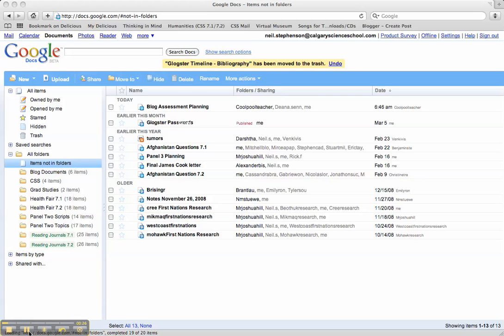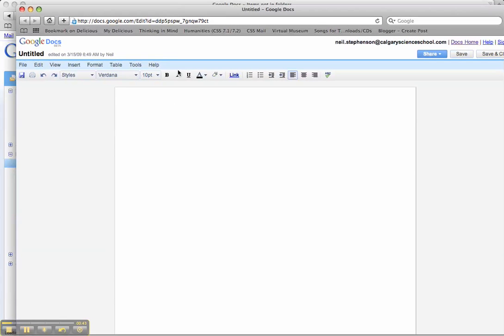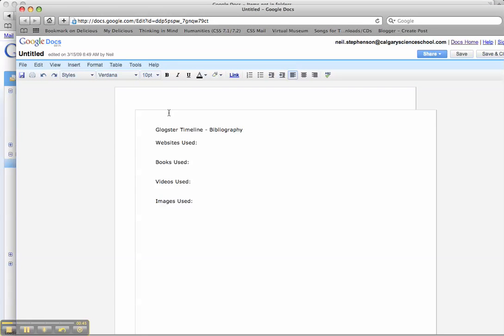One of the things I want you to do today that I'm going to show you is setting up a bibliography that you can attach to your Glogster. So you're going to go first of all to Google Docs, and when you're in Google Docs you're going to create a new document. And once you have your new document open, I want you to enter these following 4 categories.